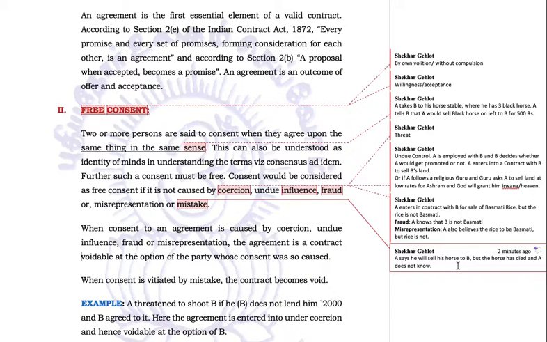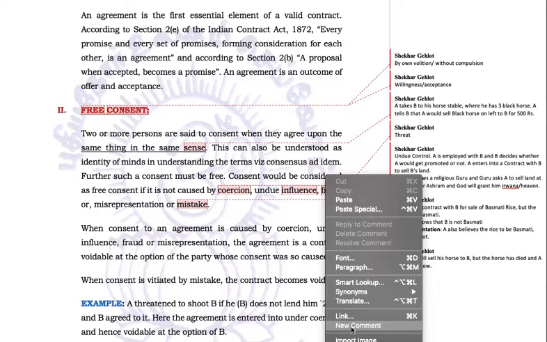A says he will sell the horse to B, but the horse has died. There's a mistake by A. He never knew the horse has already died. Now, even if B wants A to perform the contract, A cannot because the horse is not there. In this case, the contract will become void. Void means non-existent, never existed.